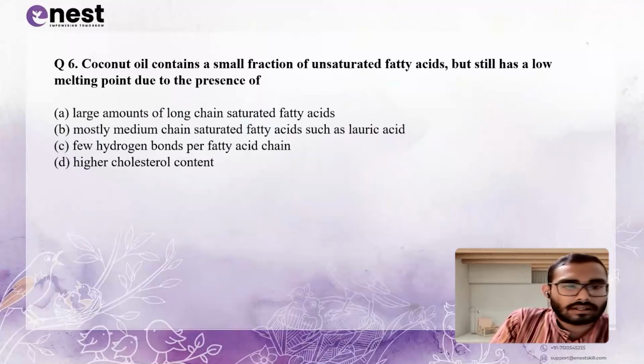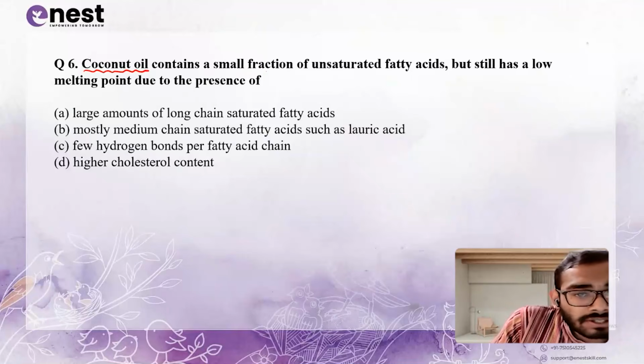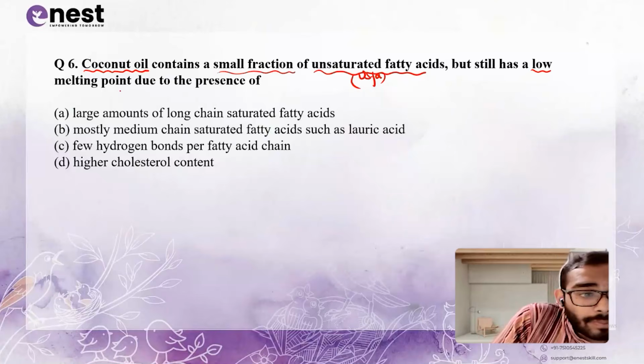Coconut oil. Just remember, coconut oil we need to mark out. It contains a small fraction of USFA, that is unsaturated fatty acids. Okay, small fraction of USFA, but it still has a low melting point.